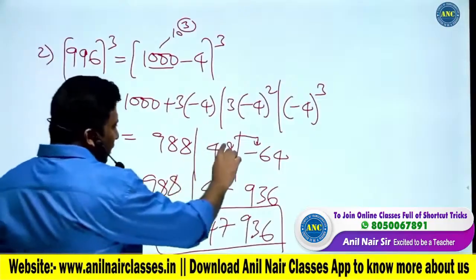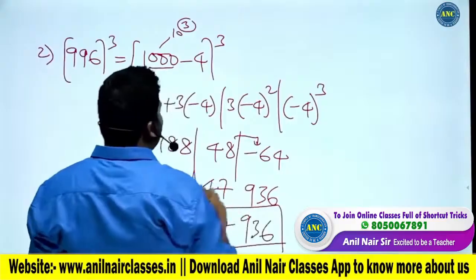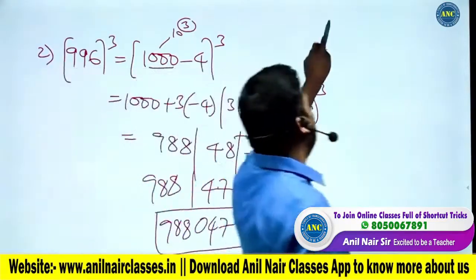Only thing, I took 1 carry. 1 is carried on a base 1000, so it is 1000. 1000 minus 64, it is 936.